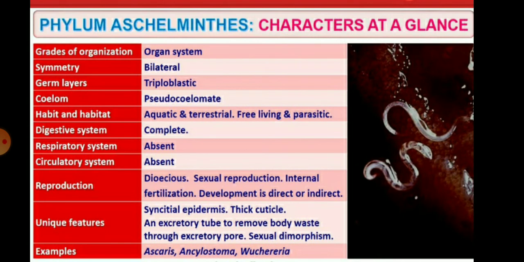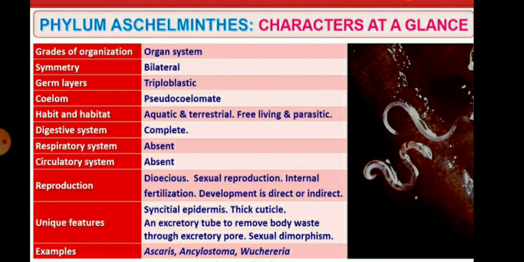And the specific characteristic features present in the Aschelminthes are a thick cuticle and an excretory tube to remove the body waste through the excretory pore. Sexual dimorphism is present, meaning the male and the female are separate.